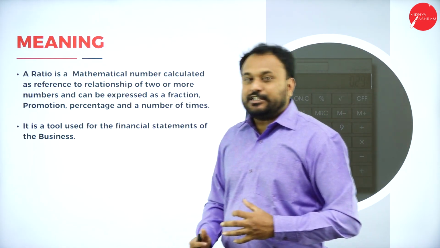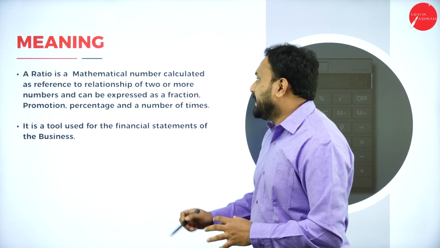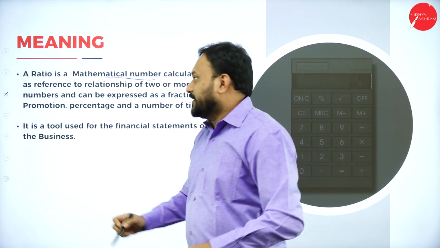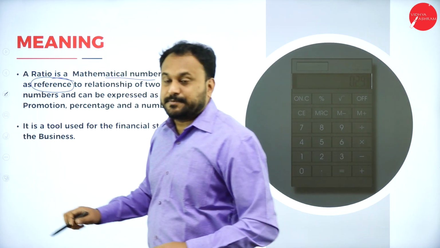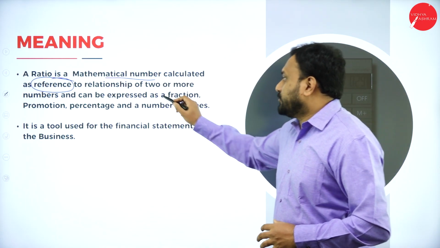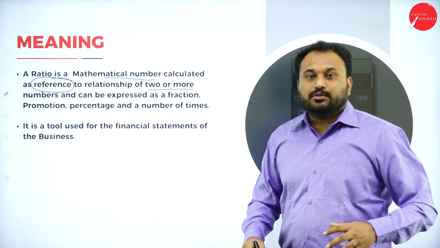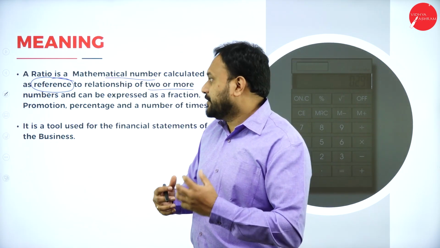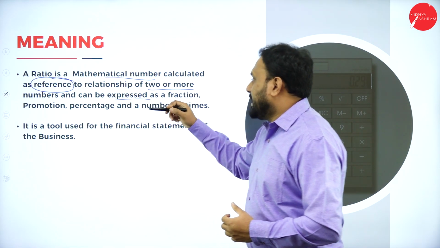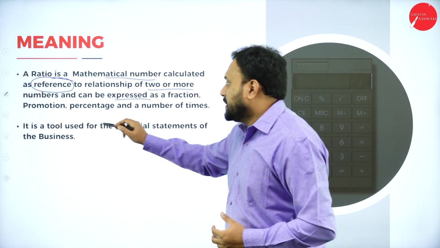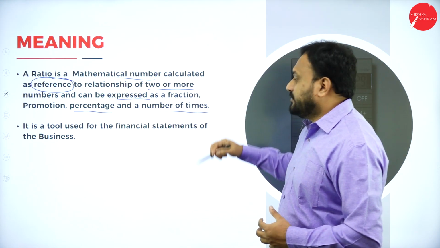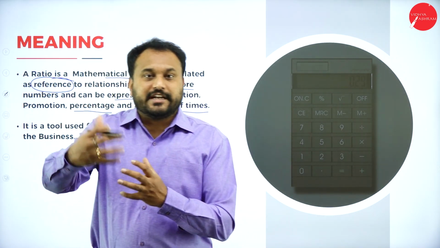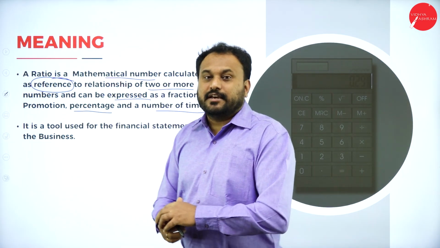Now understand. A ratio is what? A ratio is a mathematical number calculated as reference to the relationship of two or more numbers. Whenever you have two or more numbers, what is the relationship each number has with the others, and it can be expressed as a fraction, proportion, percentage and a number of times. That means n number of times: 2 times, 3 times, 4 times. That is what is represented, is called ratio.